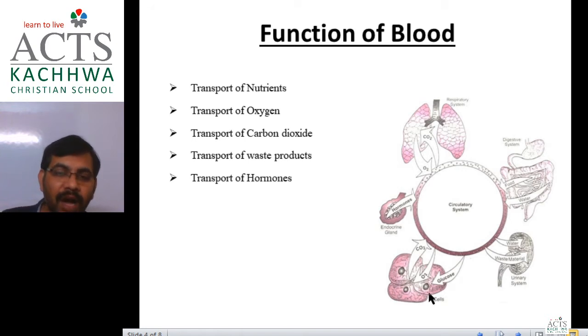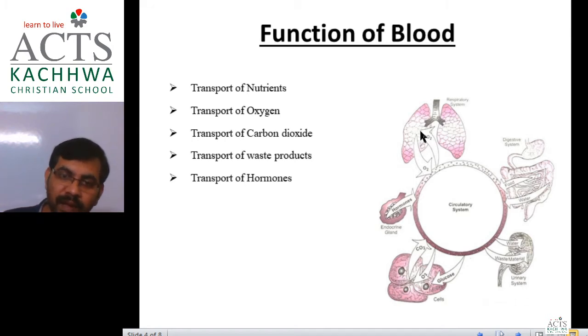Oxygen taken from the lung is transported to the tissue fluid. Carbon dioxide collected from the tissue fluid is transported to the lungs.